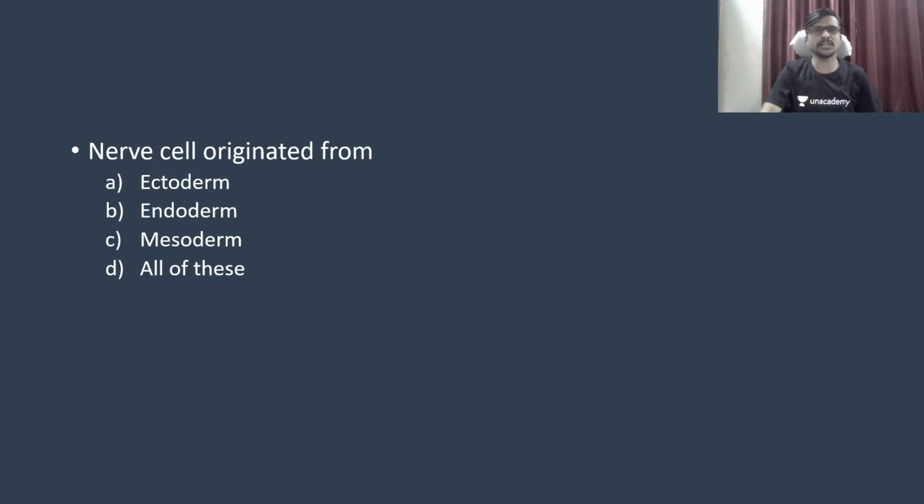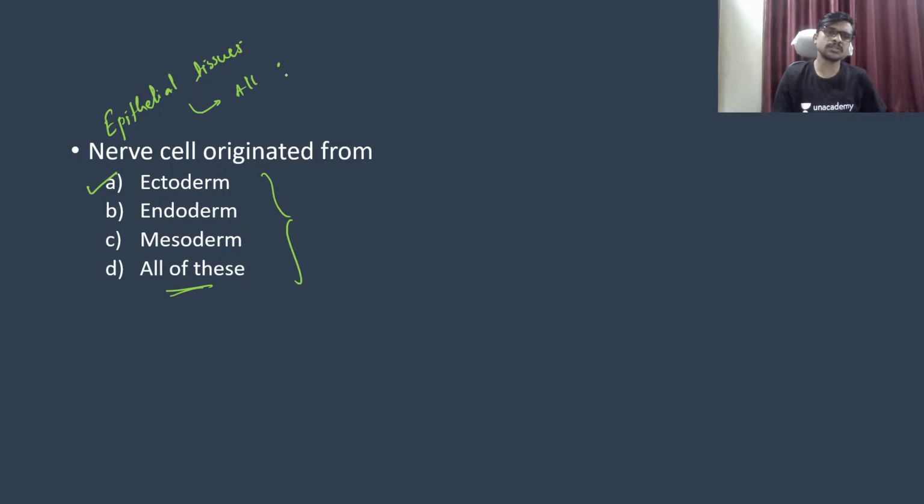Nerve cell originated from, so it is originated from the ectoderm. So when you will have these options in examination and the one more option like all of these, so guys, only epithelial cell, epithelial tissues are synthesized from all germ layers.